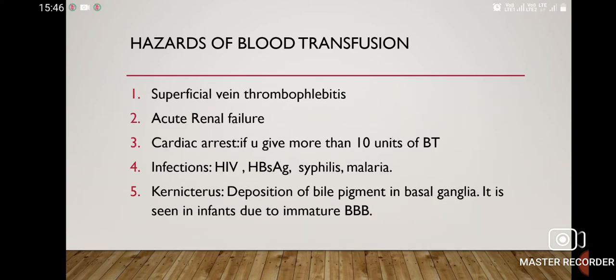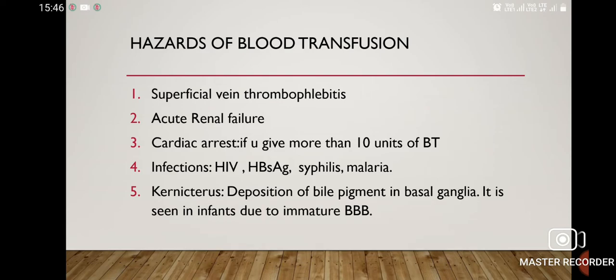Now, hazards of blood transfusion. It can cause superficial vein thrombophlebitis and acute renal failure. When any mismatched blood is transfused, it will lead to hemolysis of the RBCs. So, the hemoglobin cast will block the renal tubules, which leads to acute renal failure. Then, cardiac arrest. If you give more than 10 units of blood transfusion, it will cause hyperkalemia and ultimately lead to cardiac arrest. Then, chances of spreading infection are high, like HIV, HBsAg, syphilis, malaria.